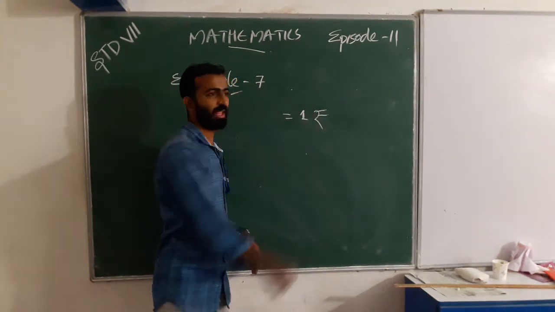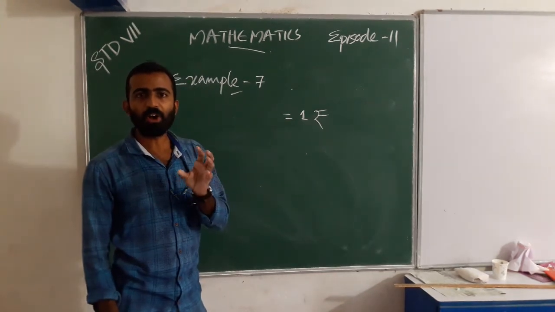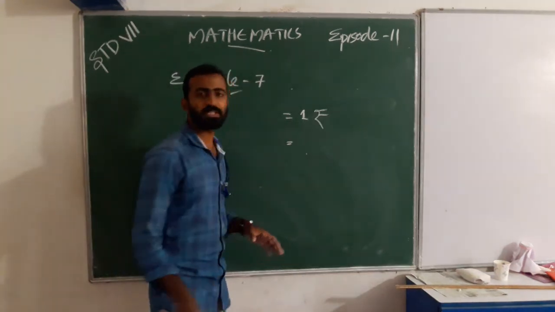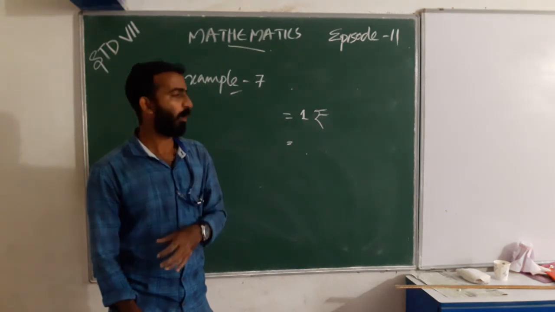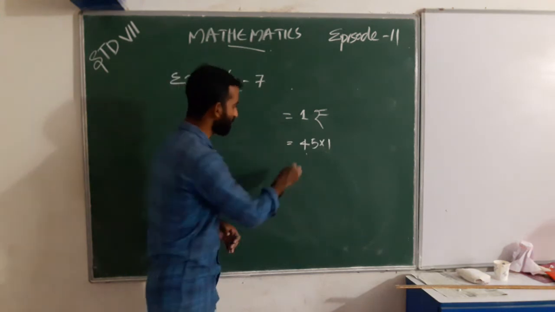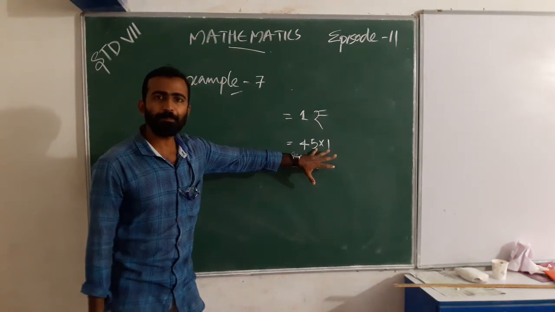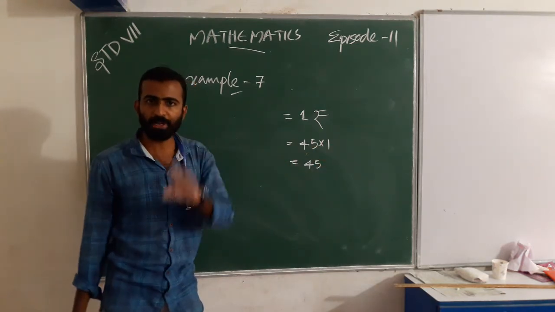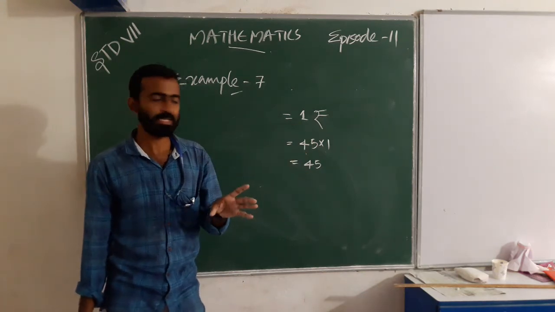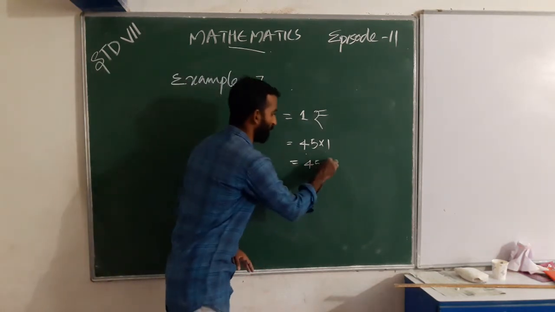In this period, how many pens did she sell? 45. So in this period, what profit does she get? That is 45 into 1. For 1 pen she gets a profit of 1 rupee. When she sells 45 pens, she gets 45 rupees profit.